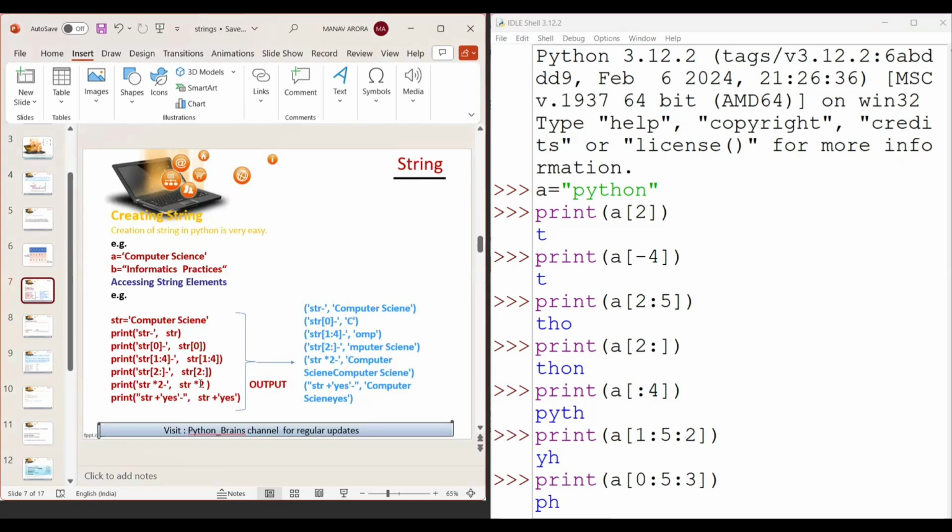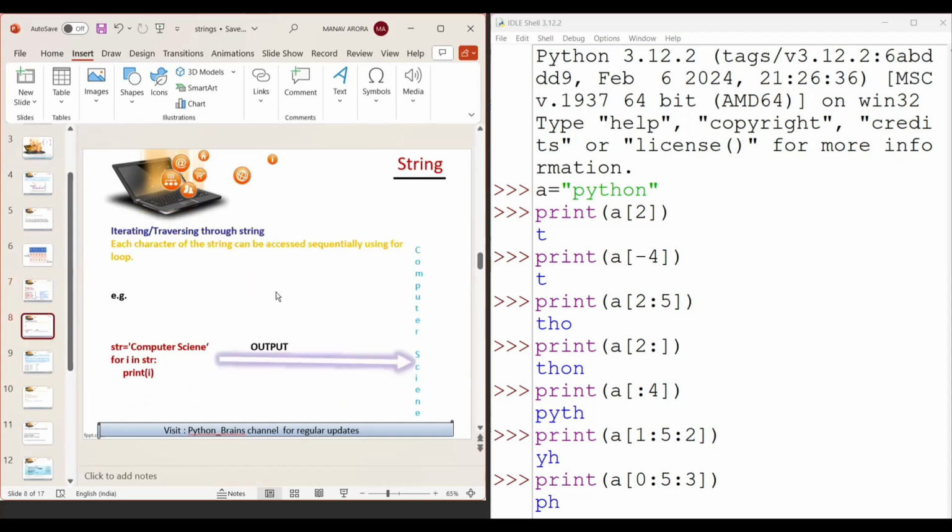This is one more example here for slicing. Like my string is computer science, and first of all I print my entire string, then the 0 position of the string only, then 1 to 4, then 2 to n, and then str times 2 that I explained to you in the operator part. Okay. So this is the way how I can slice my string.